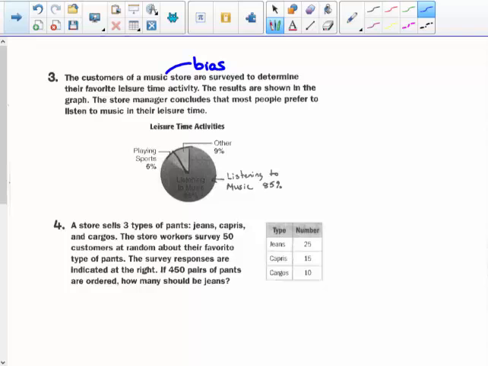So is this a conclusion? The store manager concludes that most people prefer. No, not a valid conclusion. Because it's a biased sample, a convenience sample. It's not random.